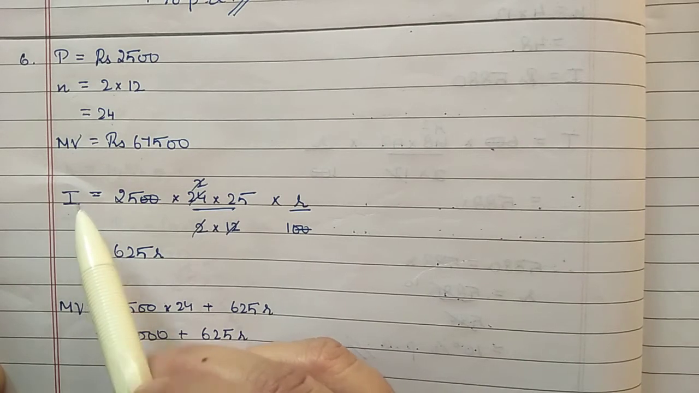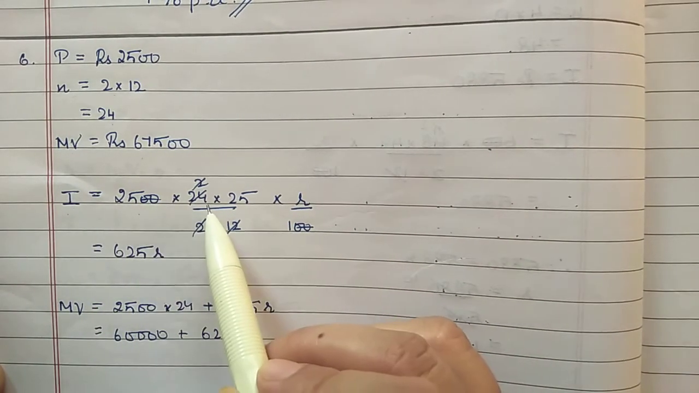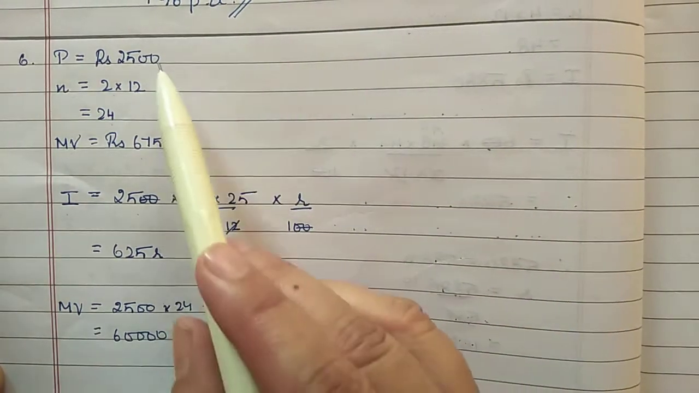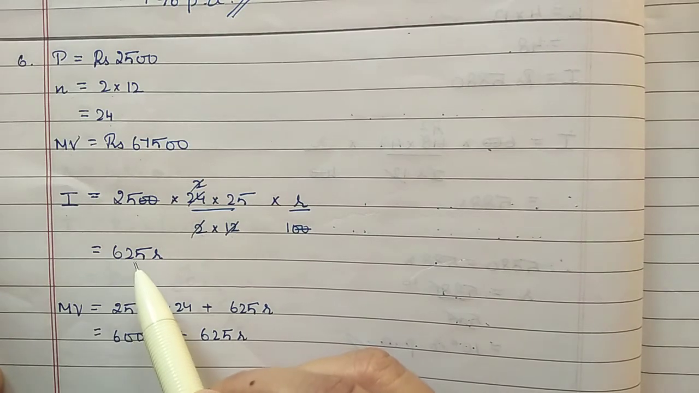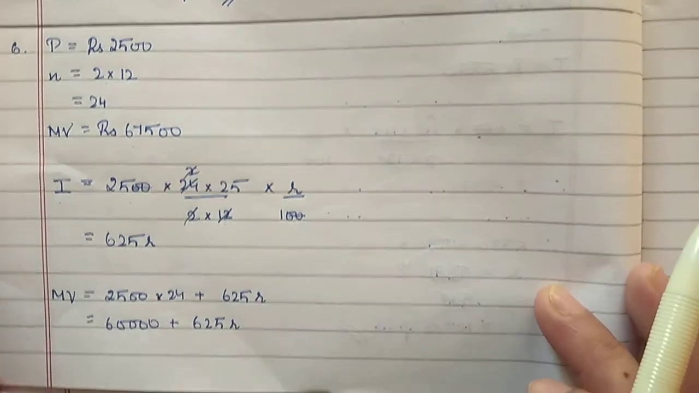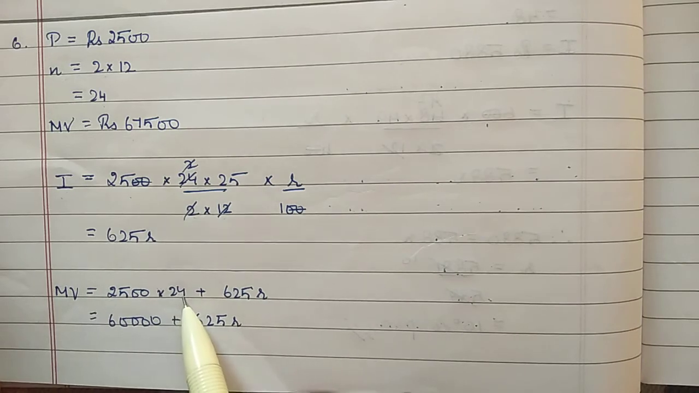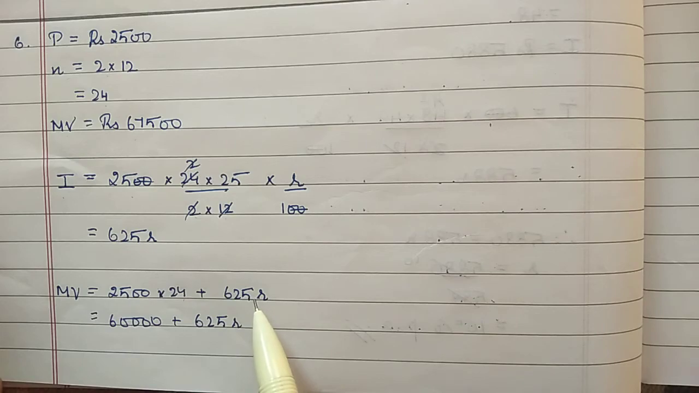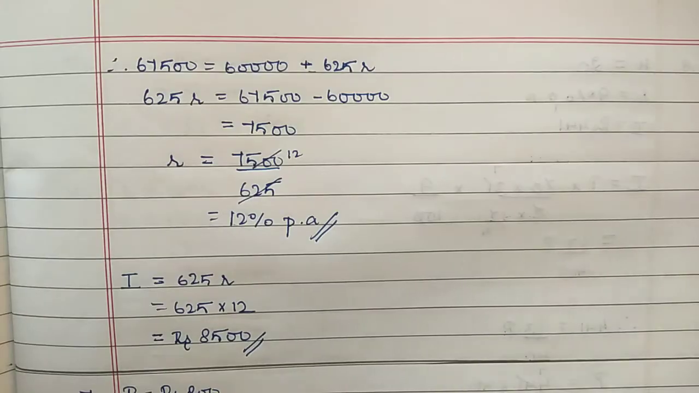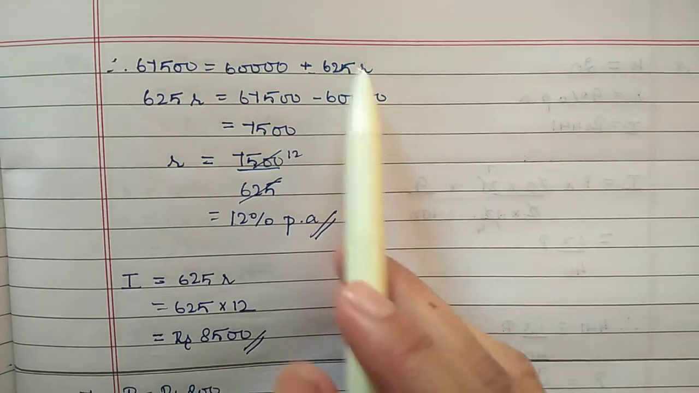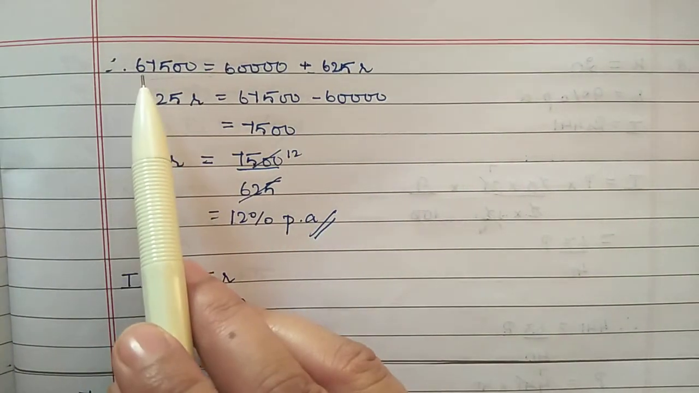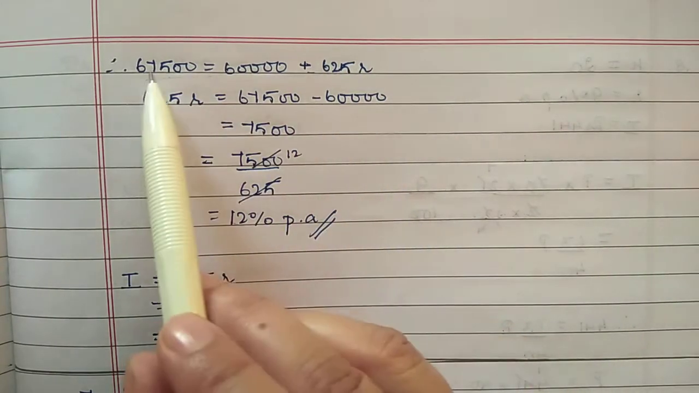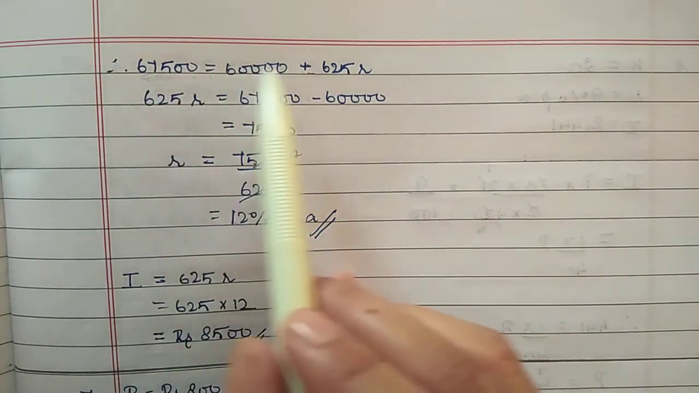First we will calculate I. Interest is equal to P into n plus 1 by 2 into 12 into r by 100. So substitute these values. Interest you will get 625 r. Then maturity value will be P into n, so 2500 into 24 plus 625 r. This maturity value we will compare with the given value in the question. In the question it is given 67,500. So according to us, this is the maturity value, and according to the question, this is the maturity value. We will compare both.